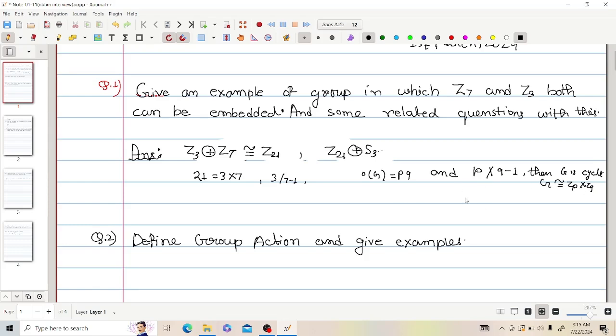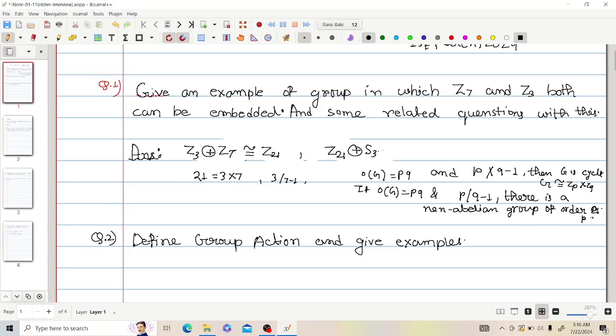But if the order of G is PQ and P divides Q minus 1, there is a non-abelian group of order PQ, here of order 21.